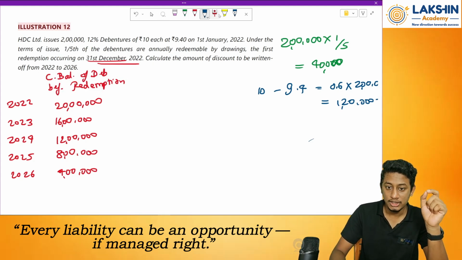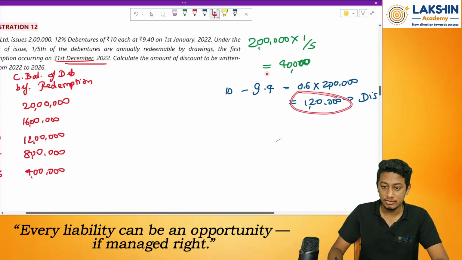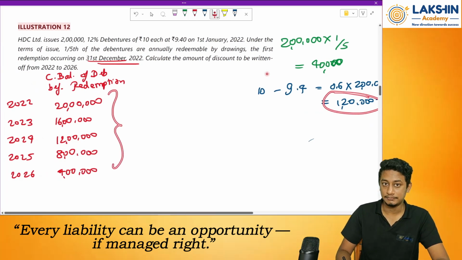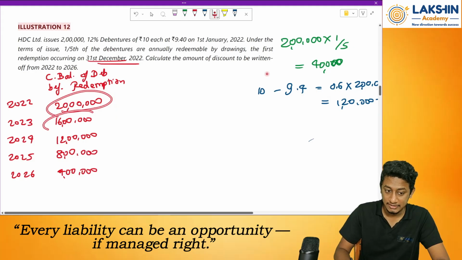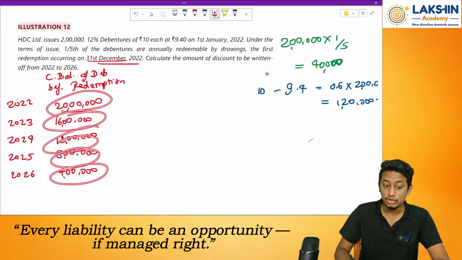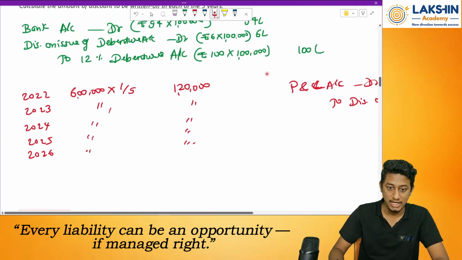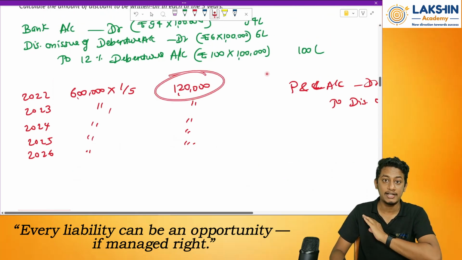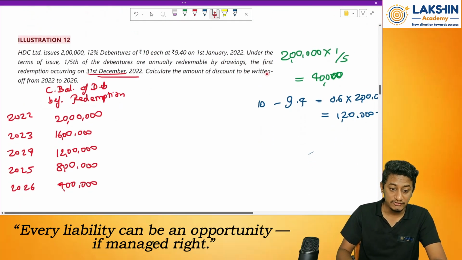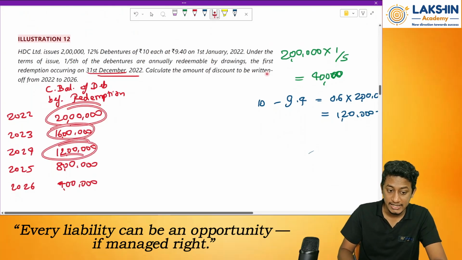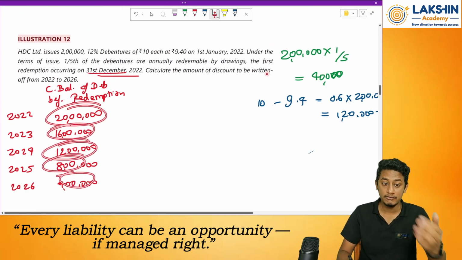Now what to do? Now I need to divide this 1,20,000 rupees between all these years, right? But in each year, the balance is going on reducing. So that means I cannot divide it equally, just like our old question. Why? Because the weightage is being varied over here. So what I will do, I will give weightages.